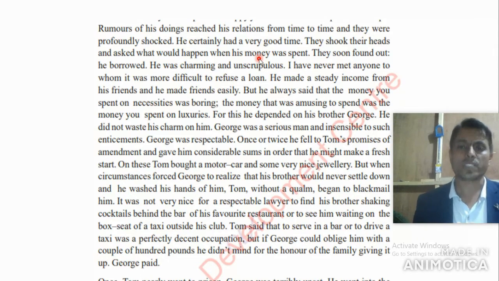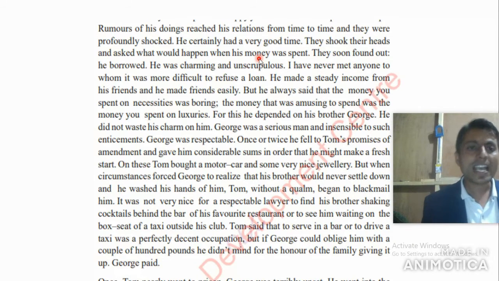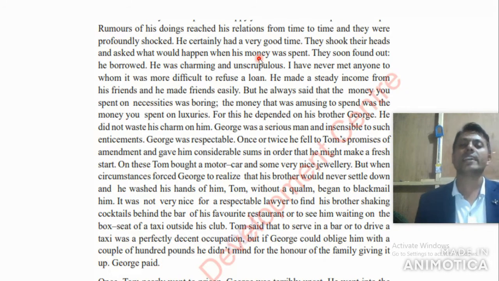They shook their heads. They means Mr. George Ramsay and his other relatives. They shook their heads and asked what would happen when his money was spent. He had very little money, and what would happen when it was spent? They were all thinking about him. And here they soon found out, Mr. George Ramsay and other relatives and family members.